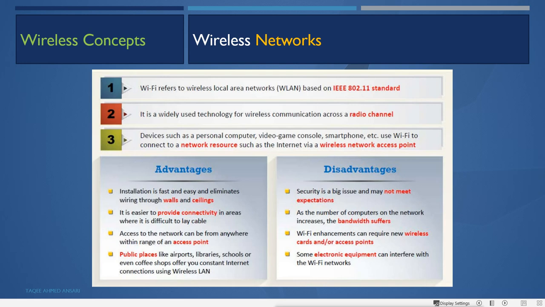So some frequencies from it, like 2.4 gigahertz or 5 gigahertz, are available for public use.